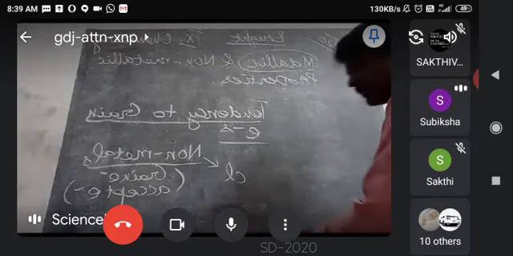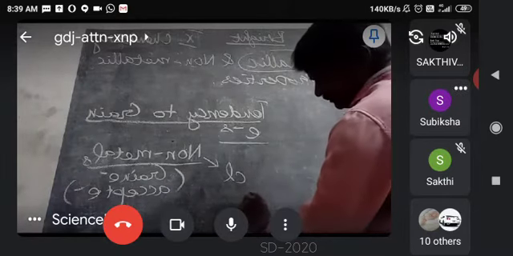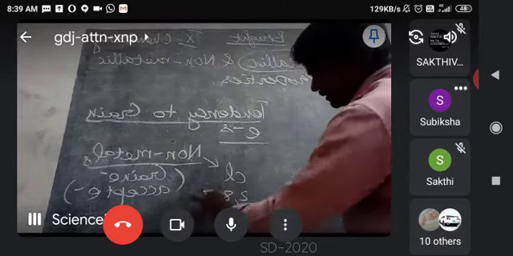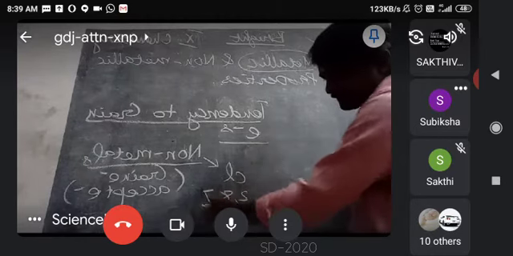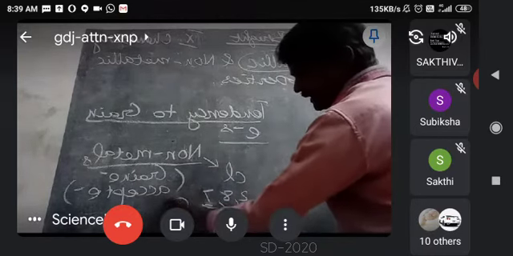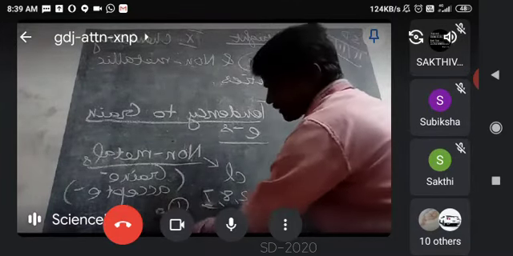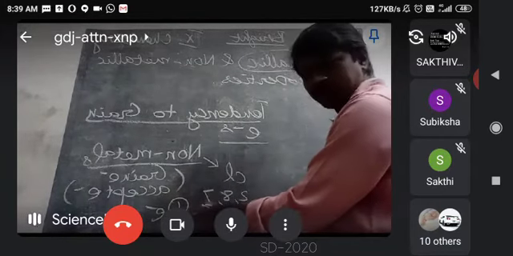The atomic number is 17. The electronic configuration is 2, 8, 7. In order to attain octet, how many electrons does it need? One. That means it can accept one electron. So it is a non-metal, it can gain or accept 1 electron.